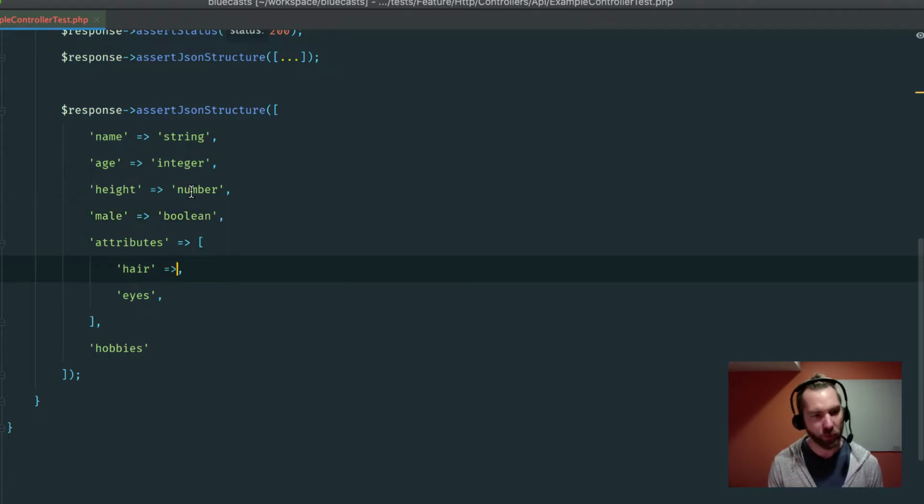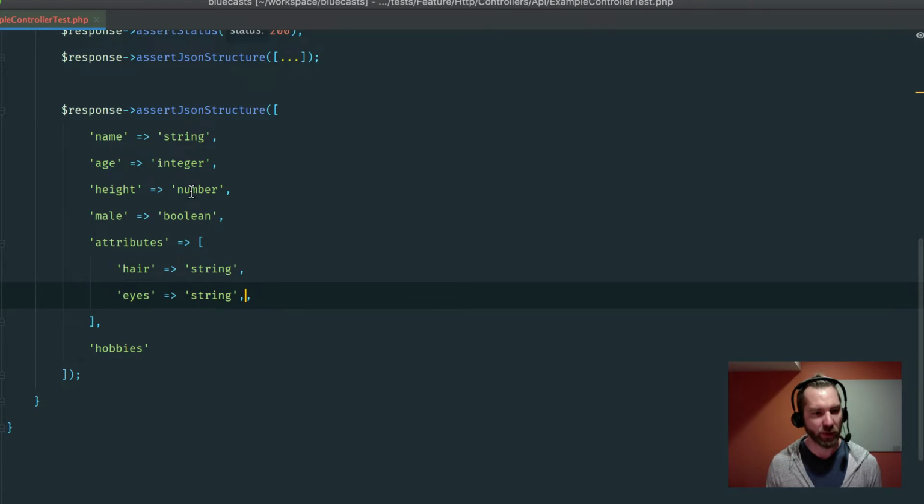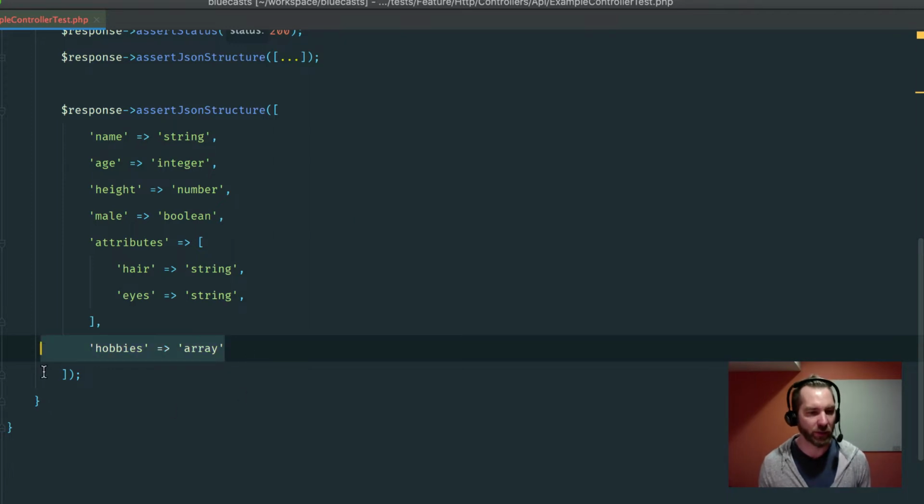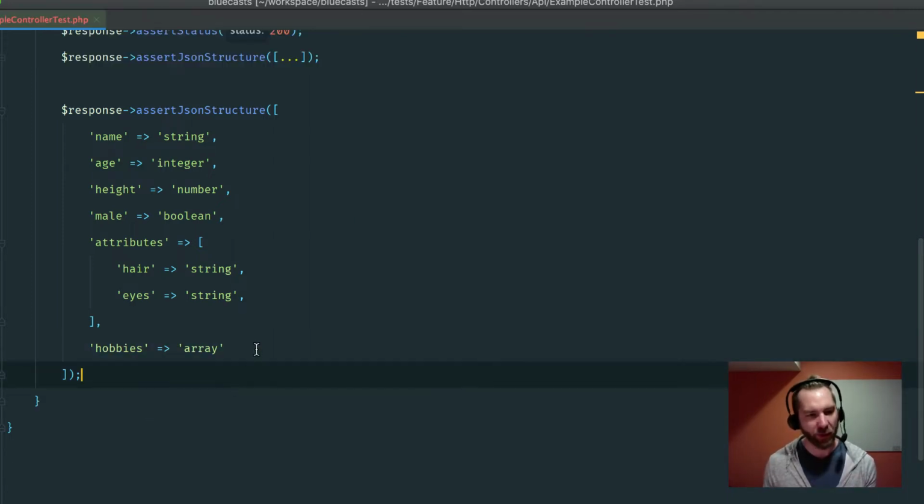And then we can even go real low level and say, this should be a string and this should be a string, and then this is an array. And we don't necessarily care about what the values are in here. Maybe down the road there might be a cooler way to say that.